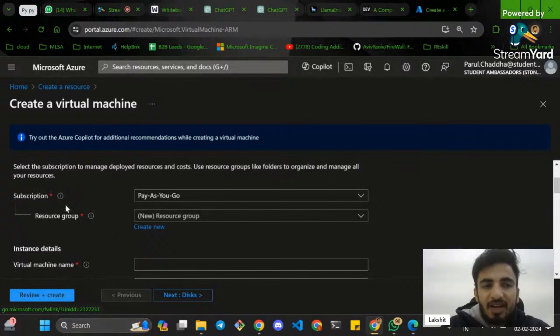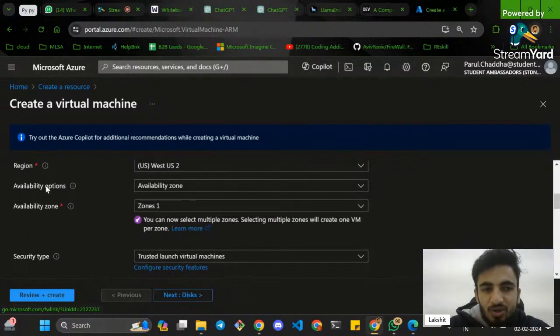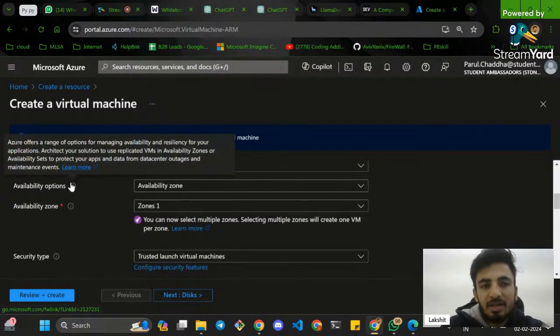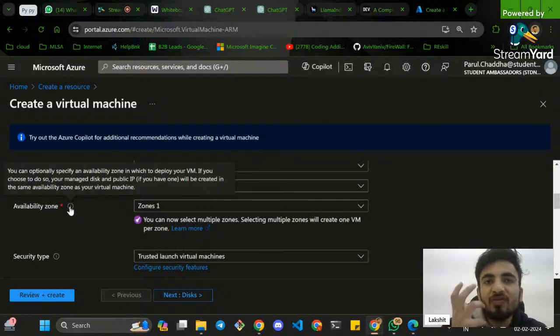First of all, everything, like what is this? If you want to know what this availability option is, click on this I button. It will tell you the definition: Azure offers a range of options for managing availability and resilience. It will give you the entire definition right over here. Click on this I option. This is the best way to learn Azure.